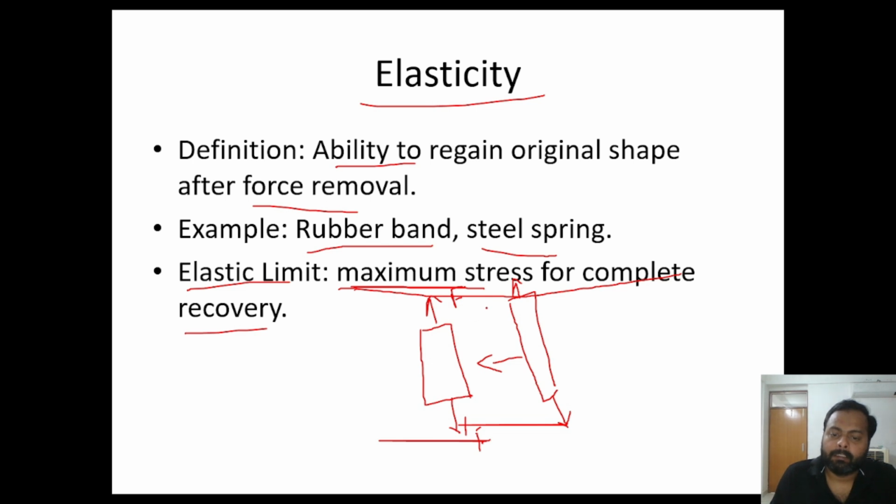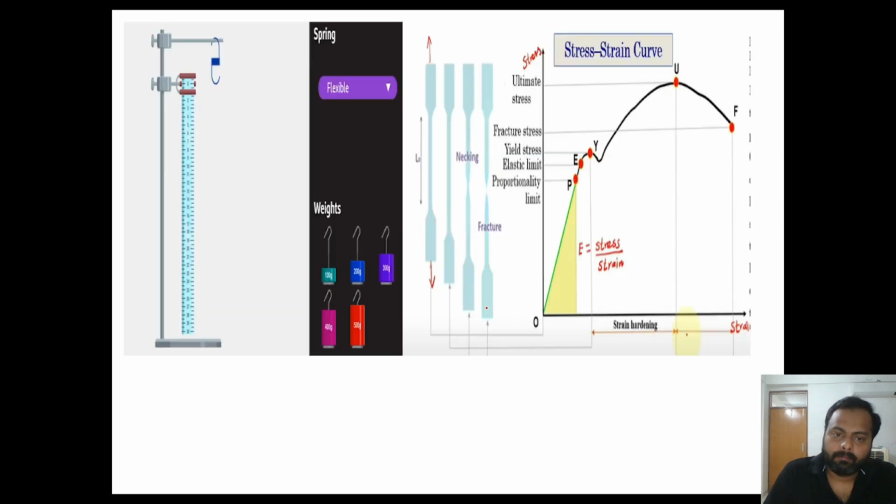Up to the elastic limit, we can have the recovery of the material to its original shape and size. We can see this from an animation. It is a spring. If we apply 100 kg of weight and then remove it, we can see the regaining of the shape and size of the spring.